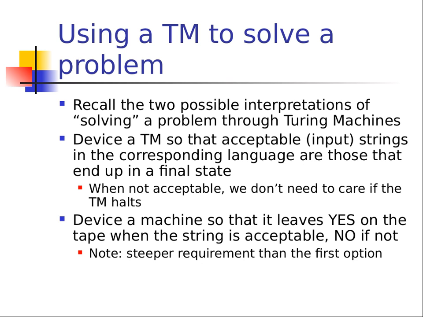All right. You don't recall how to do problems with Turing machines? I get it. A Turing machine is going to run the input strings and the language, and if it's not acceptable, we don't care, because the Turing machine is going to halt. And otherwise it's going to output yes when it's acceptable, no if not.